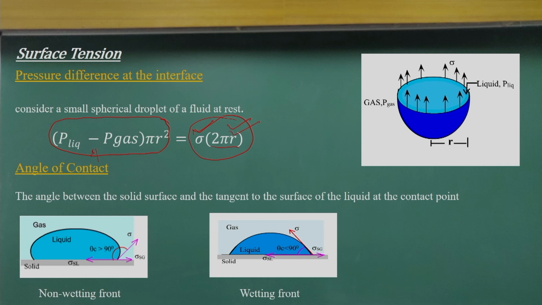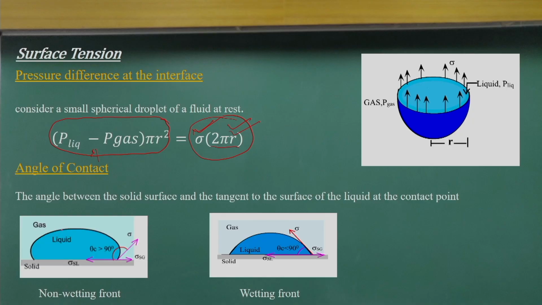The next interesting point is when a liquid is interfacing with a solid, whether it will wet or not wet. That is an interface between three things: the liquid and gas, the liquid and solid, and the solid and gas.